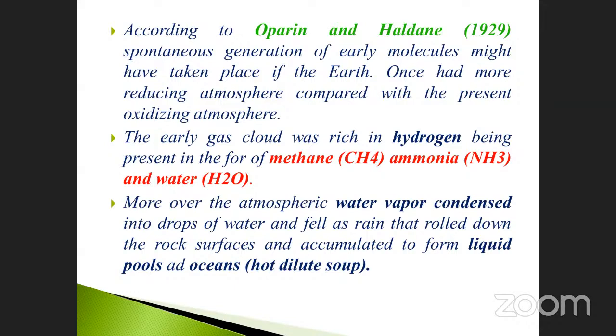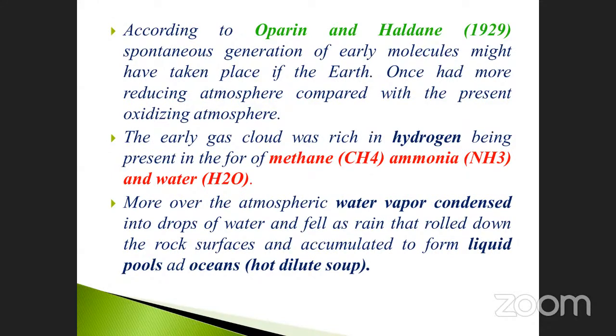So methane, ammonia, nitrogen combined with hydrogen, and also water, two hydrogen and one oxygen. These are the three components: the earlier gas cloud was rich in hydrogen present in the form of methane, ammonia, and water. The first formed compounds they asked, these are the components: methane, ammonia, and water.